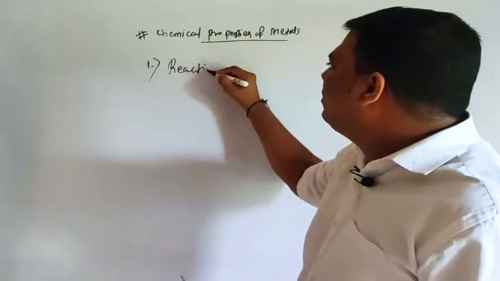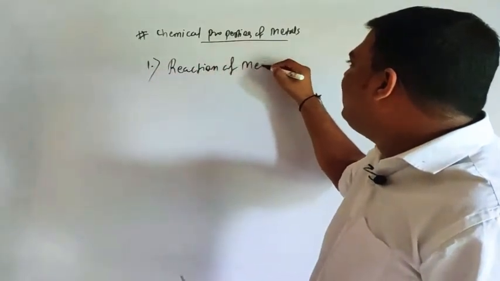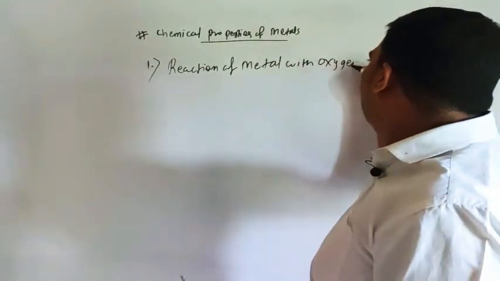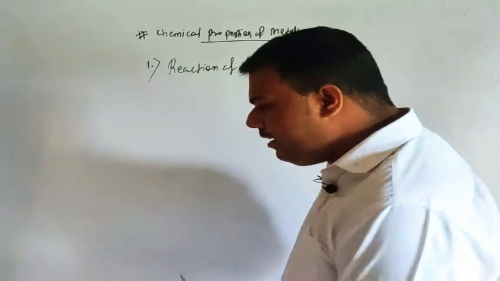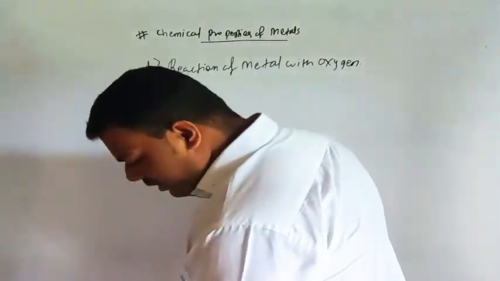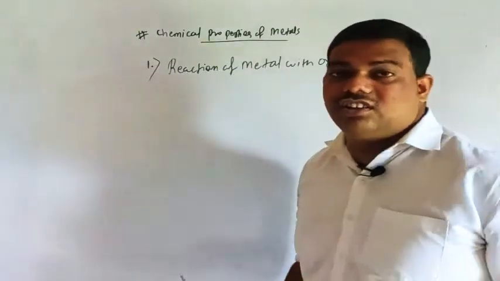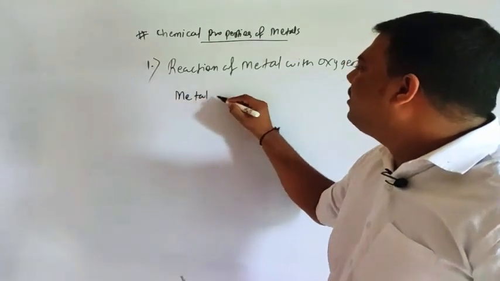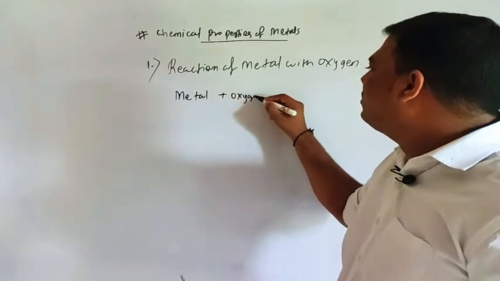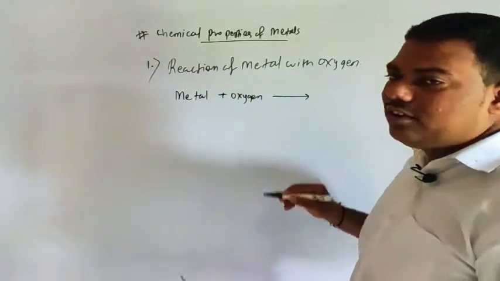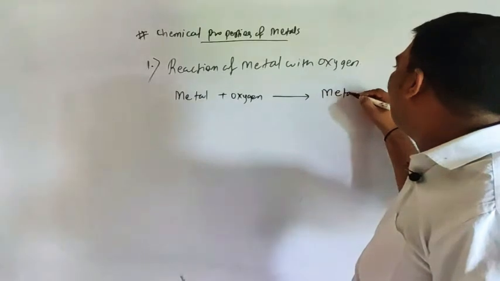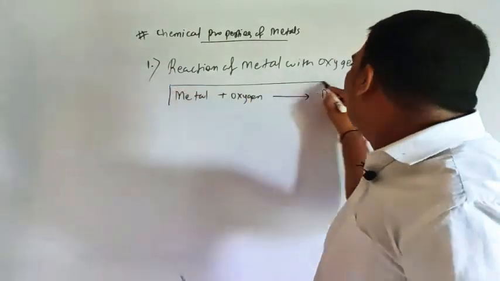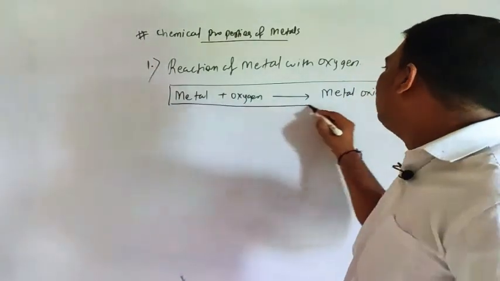Reaction of metal with oxygen. Okay, so we are going to discuss first in general. Keep in mind, metal plus oxygen gives what? Yes, metal oxide we are getting. Metal oxide. So like this, you can make a box here for this.